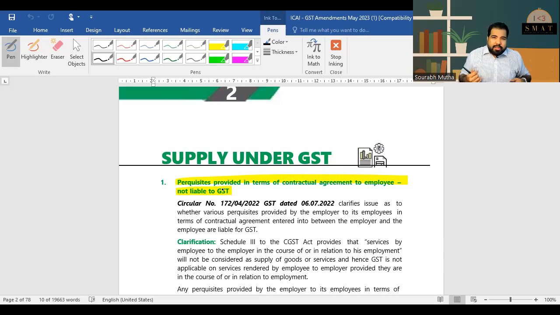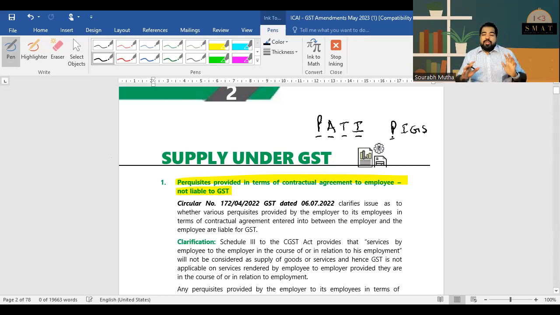In my classes, you learned a shortcut, studying casually eating ice cream, studying income tax online. So ice cream, pan masala, there were 4 products, PATI: pan masala, aerated water, tobacco, and ice cream. These were considered as prohibited goods. Also, you could not be manufacturing them in the composition scheme. Second, in registration chapter, we had seen that prohibited goods are a part of PIGS. If you remember PIGS, the 40 lakh limit, in that prohibited goods you cannot manufacture, you cannot resell, you cannot do anything with prohibited goods.